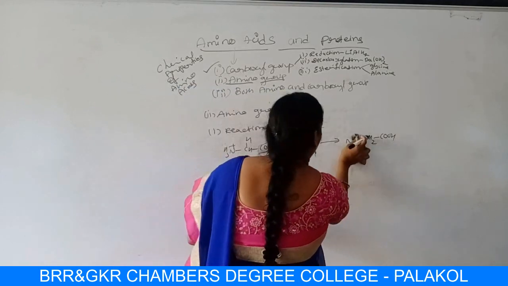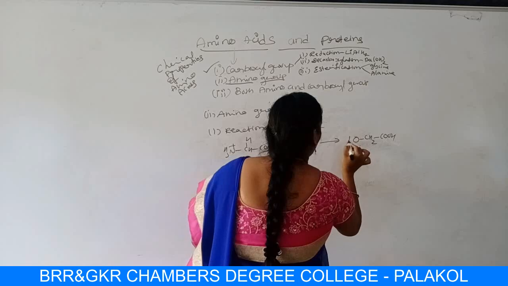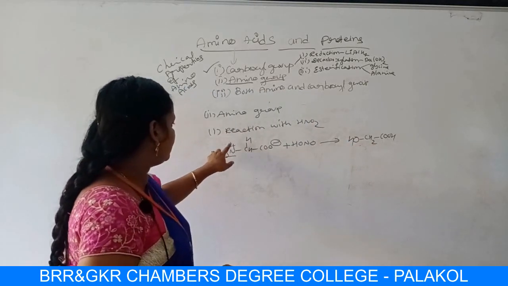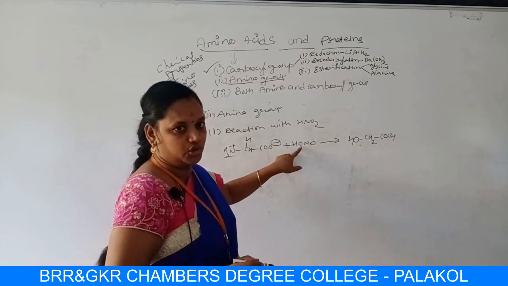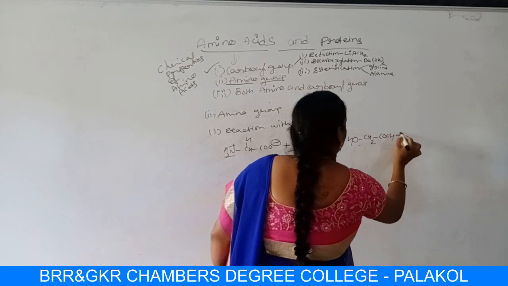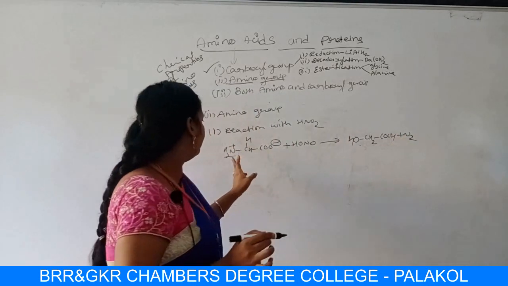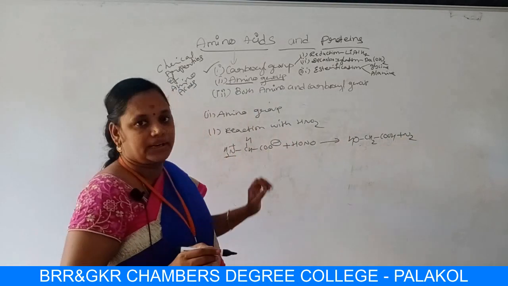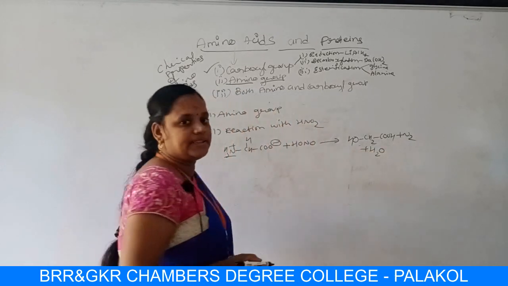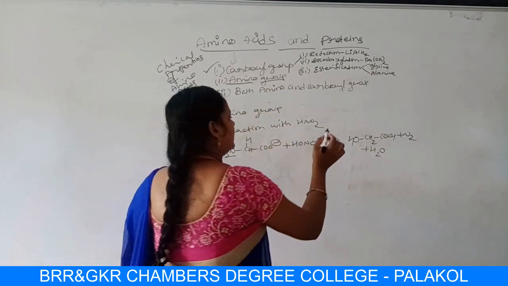And, I am sorry, not NH2, OH. Here, in the place of NH3 plus, you will get the OH group. So, this N and this N will be removed as nitrogen. So, completed. And this hydrogen and that OH will be removed as water molecules. So, what is the product we are getting here, students?